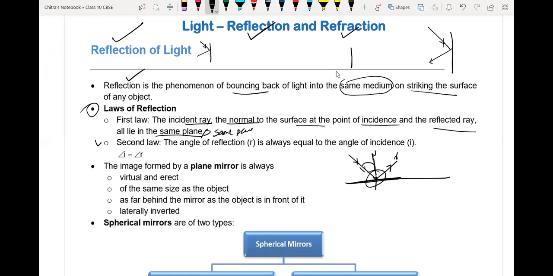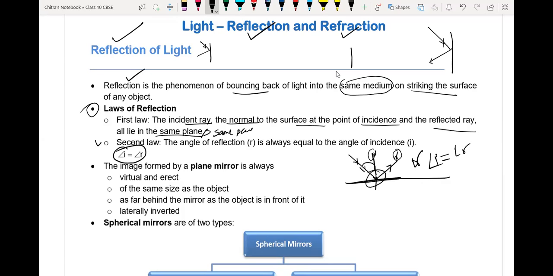Okay. So what is angle of reflection? The angle which is found between the reflected ray and normal is called the angle of reflection, and it is represented by small r. And the angle of incidence is represented by i. So they are always equal for reflection. So angle i equals angle r. This is the second law of reflection.